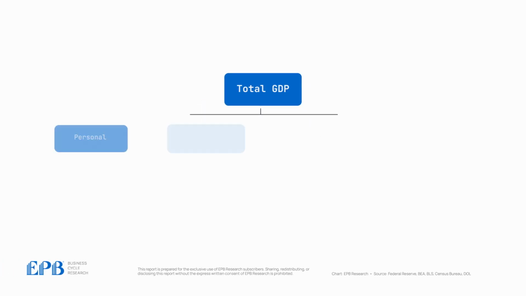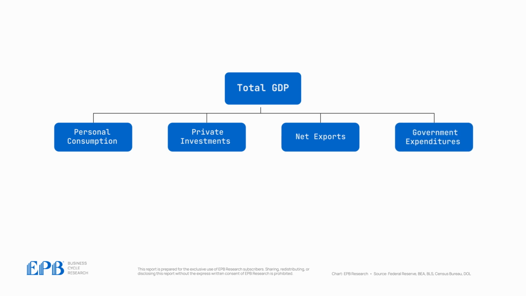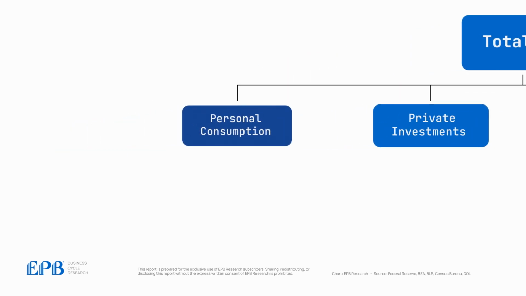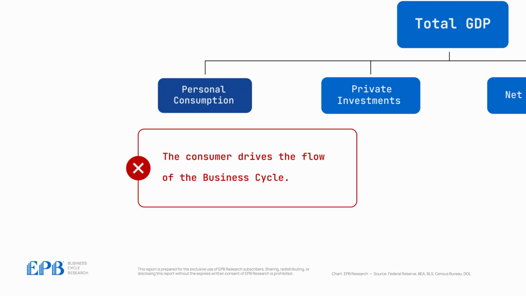The economy is made up of four primary categories: private consumption, private investment, net exports, and government spending. It is true that private consumption, or the consumer, makes up about 70% of total GDP, but that leads to the incorrect conclusion that the consumer drives the ebbs and flows of the business cycle.